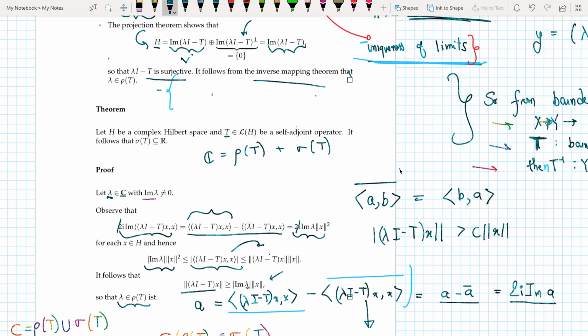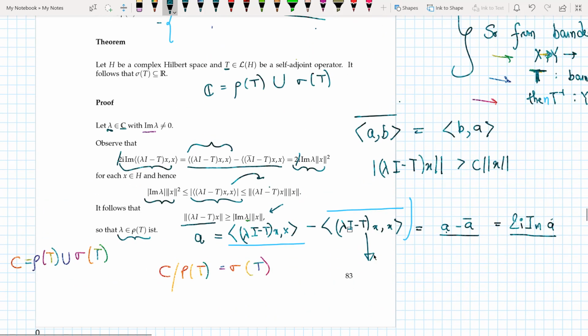So rather than plus, let me write it as a union. So what I do is, once I take the imaginary part of lambda not equal to 0, I make use of this identity: a minus a bar equals 2i times the imaginary part of a, and I take a as the inner product of (lambda I minus T)x comma x. So a minus a complement, if you rearrange it, the complement of (a, b) equals (b, a). So I take it to the other side, use the self-adjoint property, and I get this equation here.